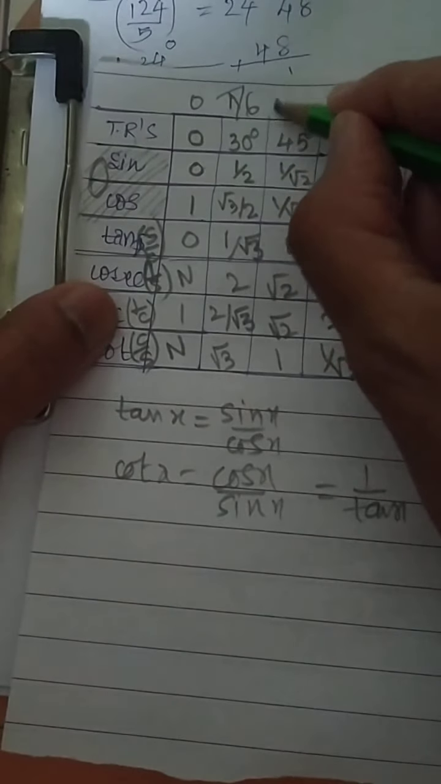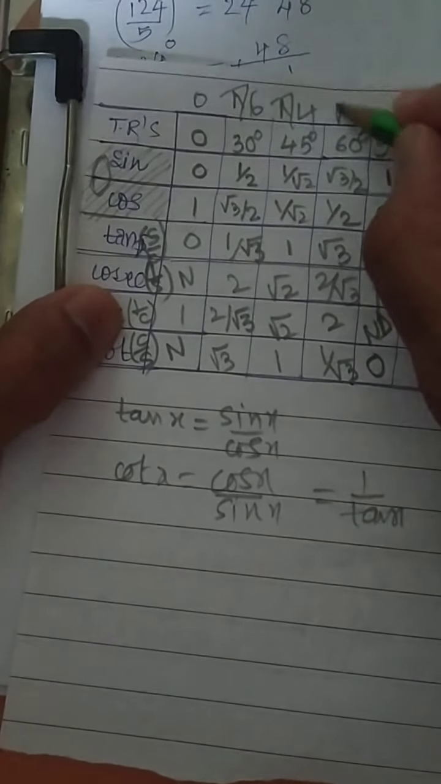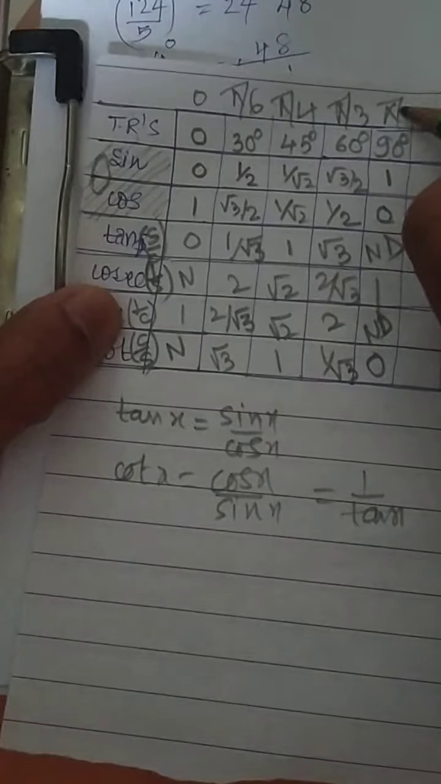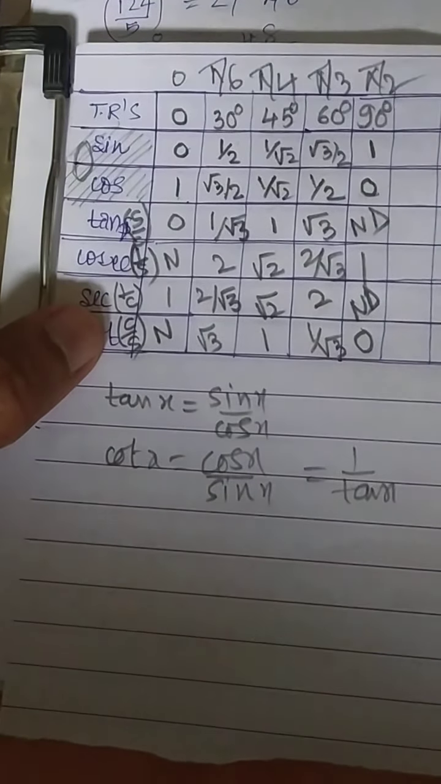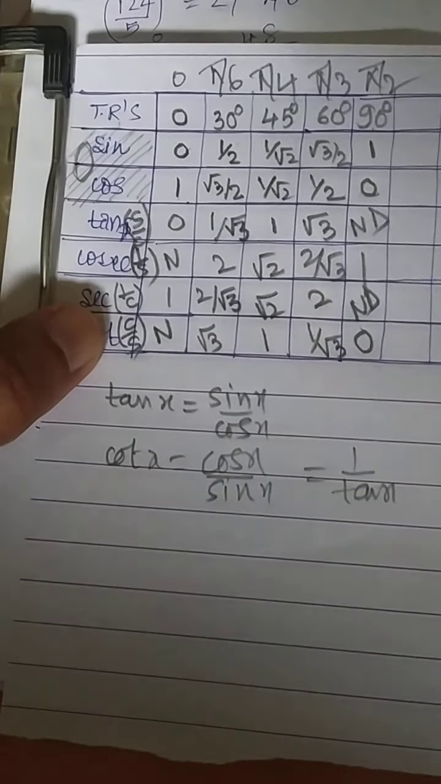I can write here it is 0. I can write pi by 6. Over here pi by 4. It will be pi by 3. Over here it is pi by 2. Make a habit of understanding the same thing in a radian form also. Okay. So you can update this in your notebook there only.